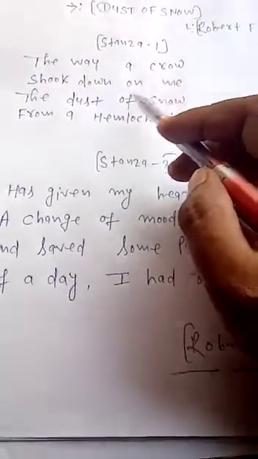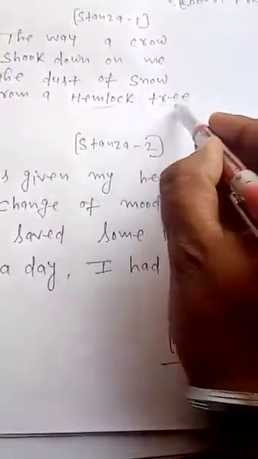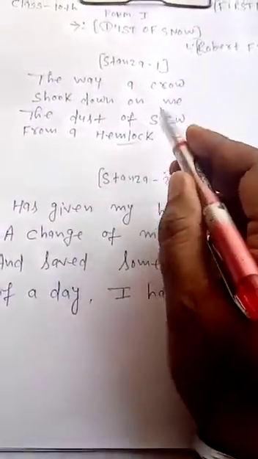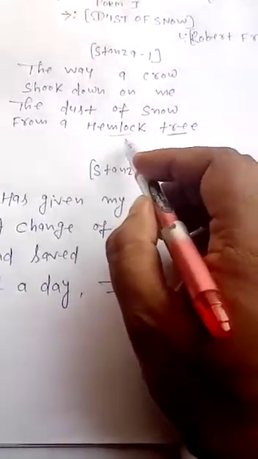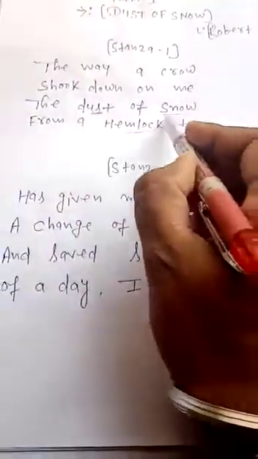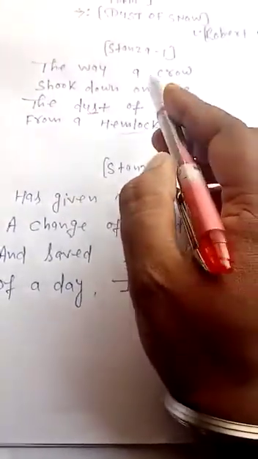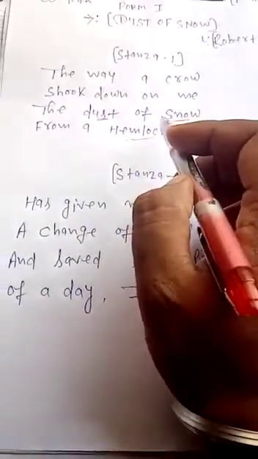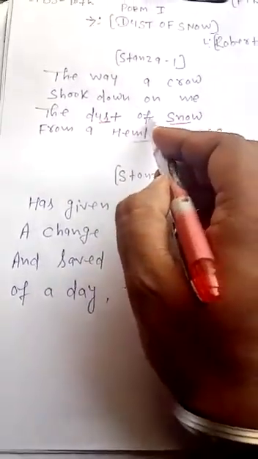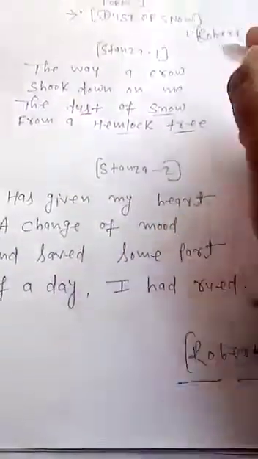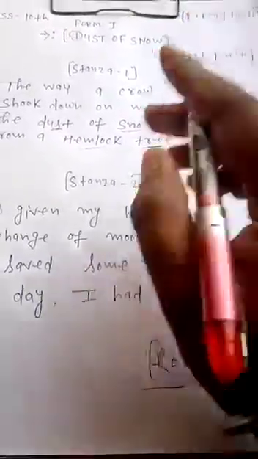It means the crow shook the branches of the tree. This is a hemlock tree. And when the crow shook the branches of the hemlock tree, what happened, students? The dust of snow fell over the poet. So when the crow suddenly shakes the tree, what happened? The dust of snow falls on the poet, that is Robert Frost.